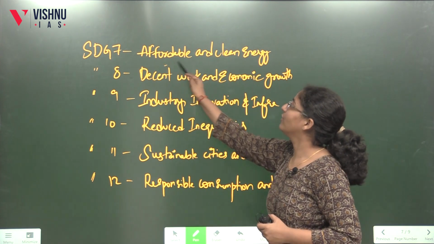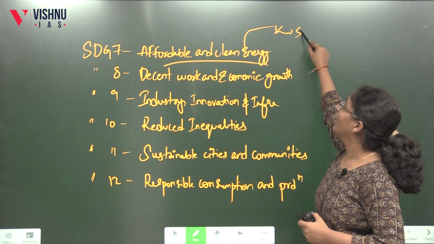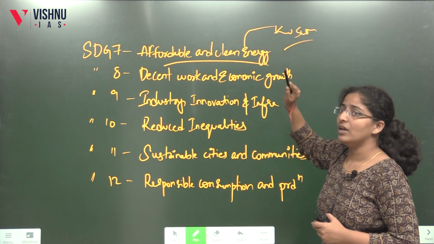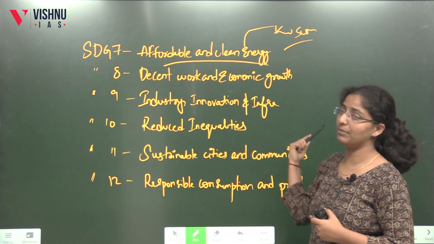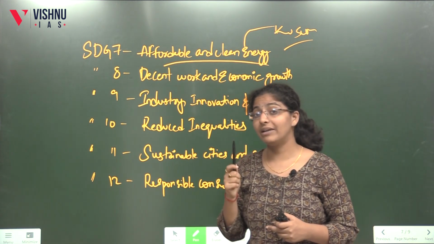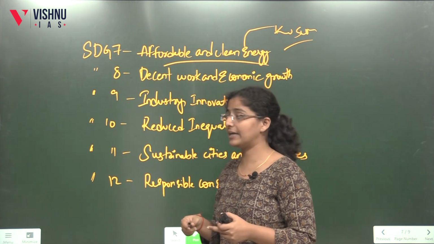See, 7 is about affordable and clean energy. So what are we doing? KUSUM, a program of renewable energy. See, these are the different things that you have to link. What is India doing for each Sustainable Development Goal? Do we have a Sustainable Development Goal Index in India? Who is conducting it? Who is preparing that index?